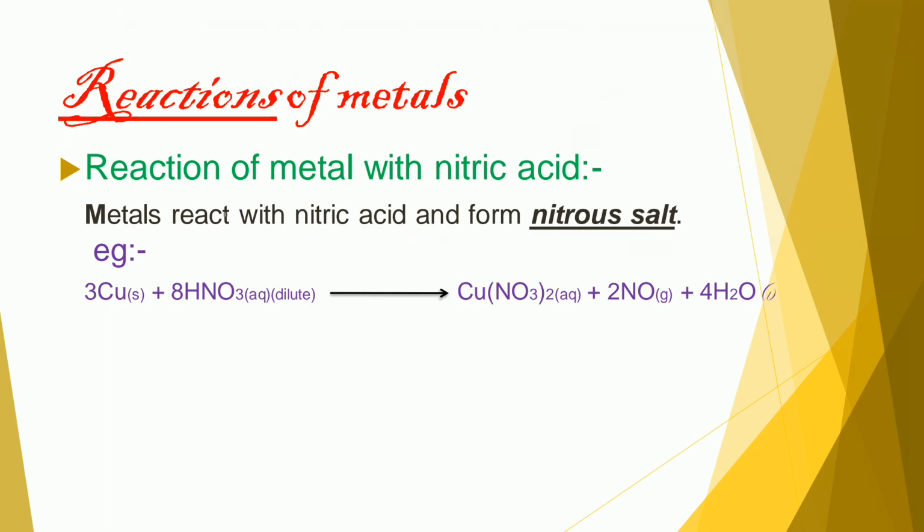Next, reaction of metal with nitric acid. Metals react with nitric acid and form nitrate salts. For example, 3 molecules of copper react with 8 molecules of dilute nitric acid and form copper nitrate plus nitrogen dioxide and 4 molecules of water.